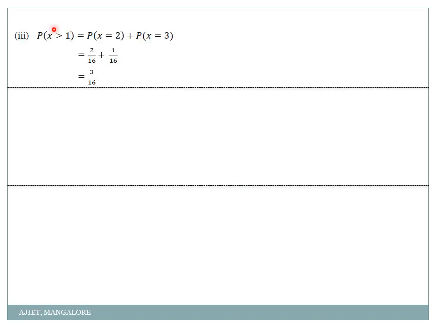Okay, they had asked me the next question. Find probability of x greater than 1. How to do greater than 1? Greater than 1 means which values? X equal to 2 and x equal to 3. So it is 2 by 16 plus 1 by 16, that is 3 by 16.